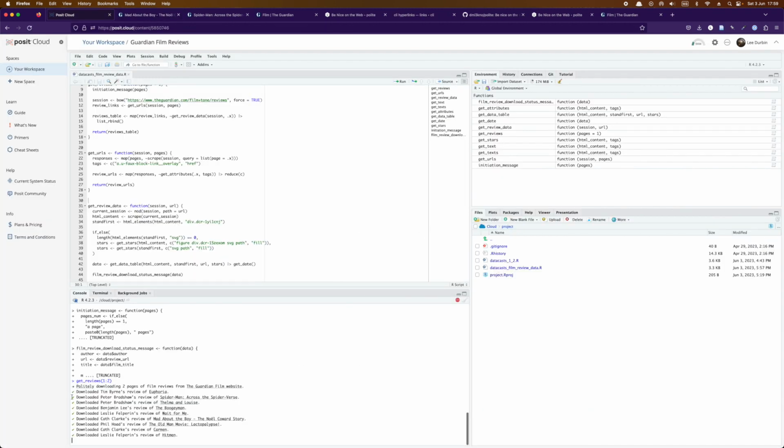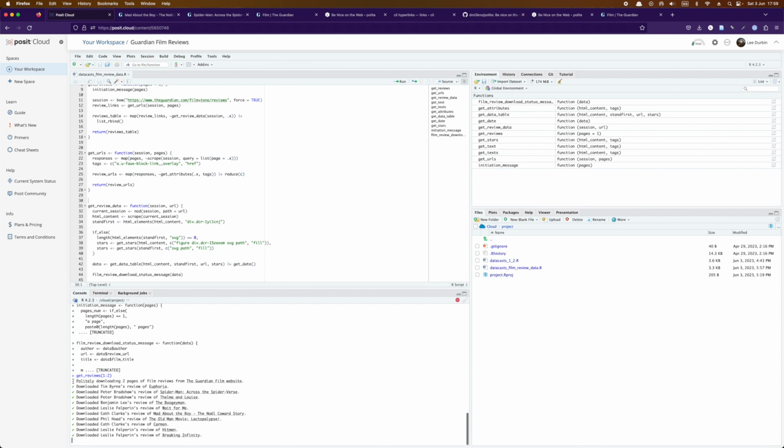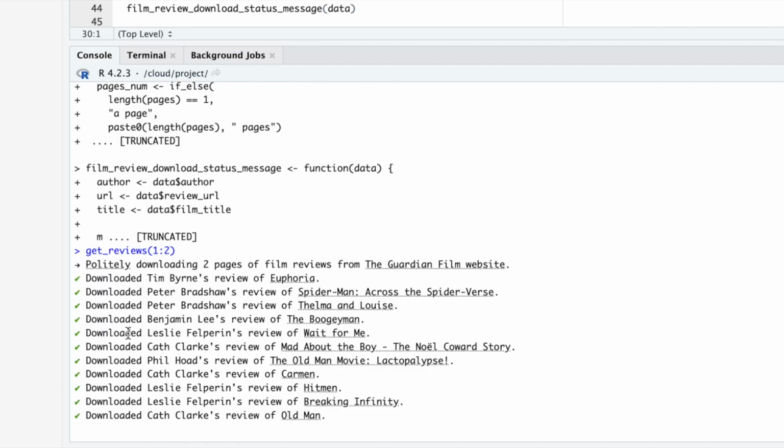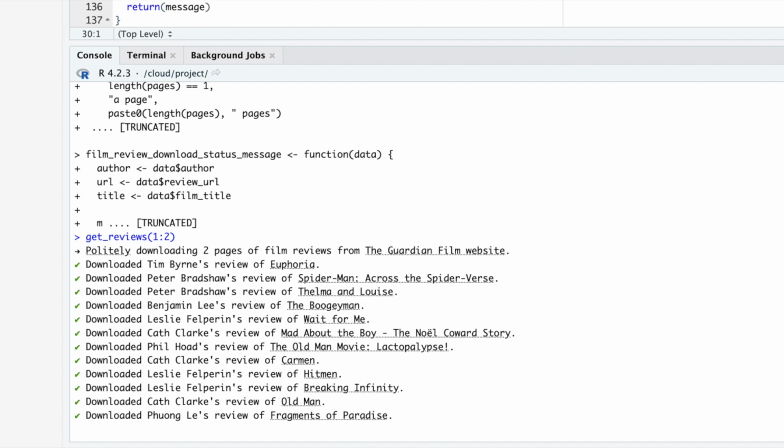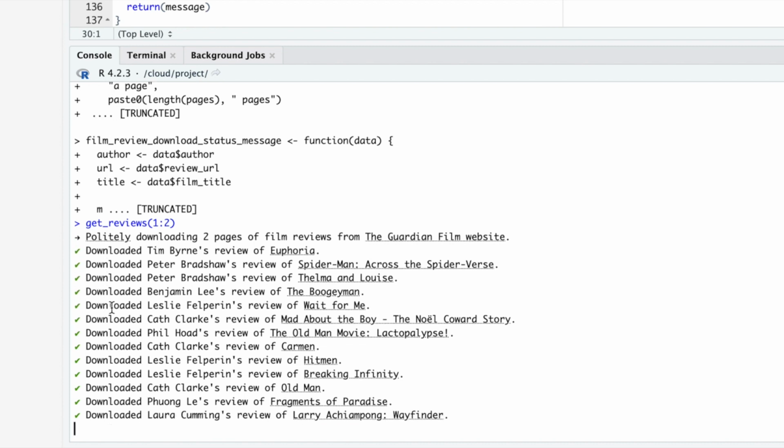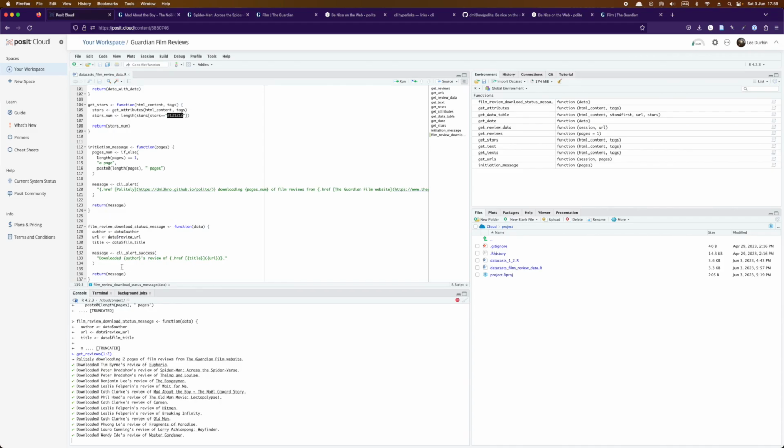I can also see that because I used this alert type for the first message, I can see this little icon here. And then I used the cli success function. So what was it called again? cli_alert_success. And that's where I have these little ticks to show me that this is a good thing, that these things have successfully downloaded. So there you go. That's pretty much it.